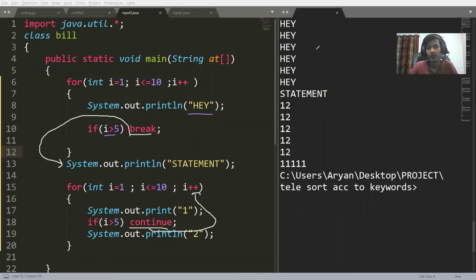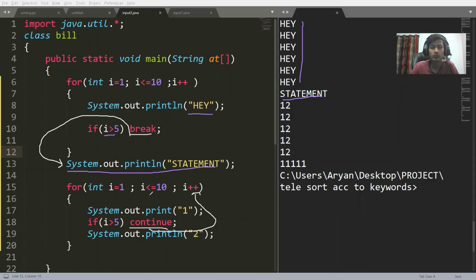So what happened? You can all see in the output screen that initially hey was being printed on the screen, but as the value of I became 6, the for loop terminated and went to the statement following the loop. What was the statement following the loop? The statement following the loop was this. Therefore, that statement was printed on the screen and no further. The left out ones were not printed on the screen, right?